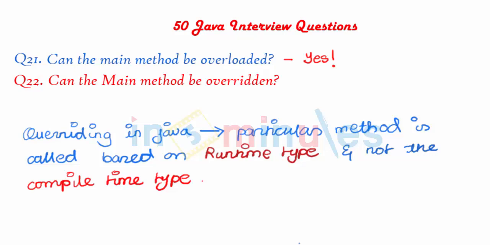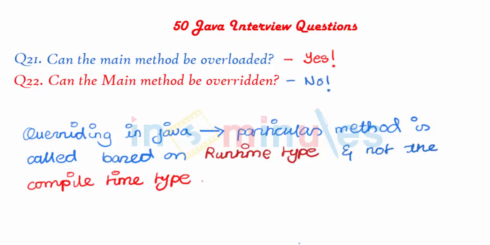So obviously, to sum up our discussion and to answer the second question, that is, can the main method be overridden? Your answer would be, well, no, it cannot. It can be syntactically, that is, if you have, say, a main method and a subclass which extends from the main method, and if you have two main methods, one in the parent class and one in the child class with same arguments and same return type and everything same, the program will have no problem in executing. But no, that is not polymorphism and that is not overriding. You're not overriding your method, you're simply hiding your method.